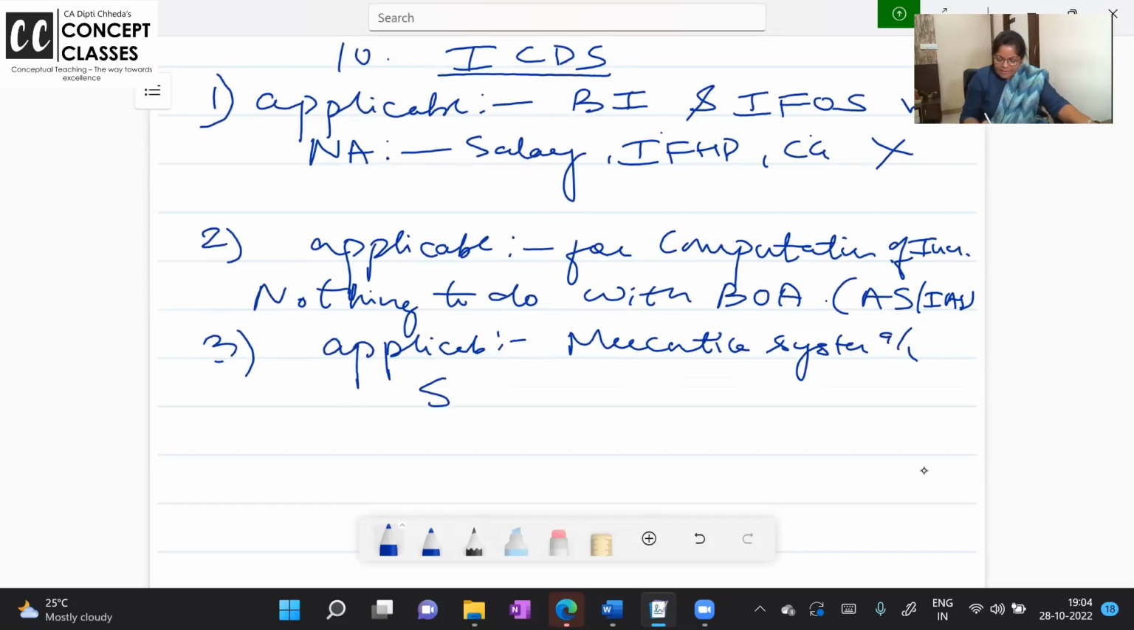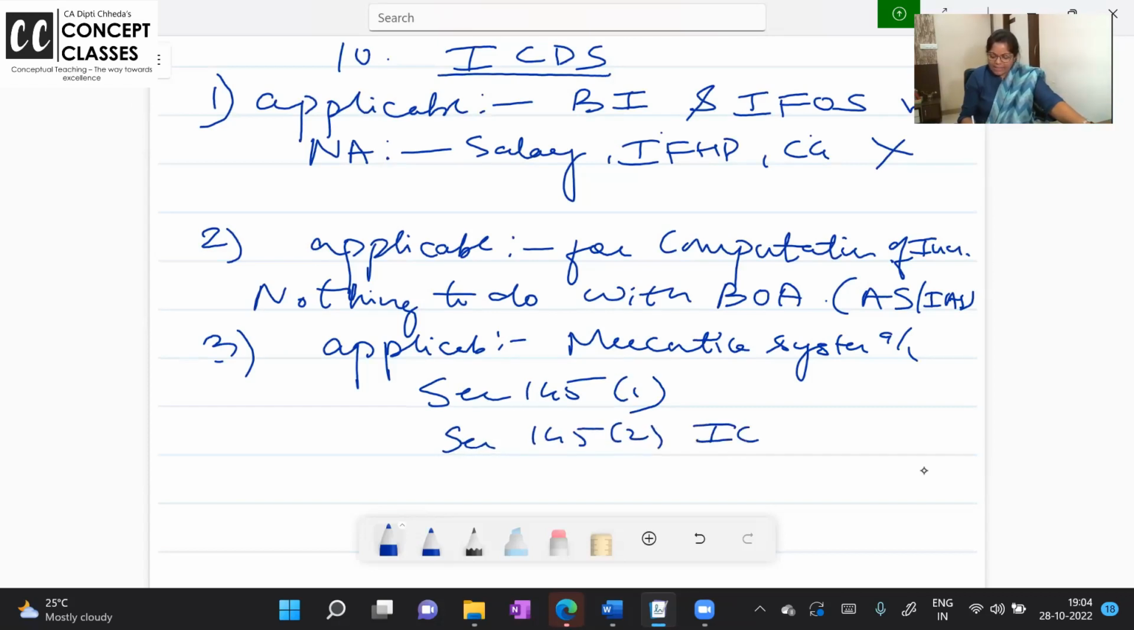Now, ICDS is applicable only if you follow the mercantile system of accounting. Now, when I say system of accounting, section 145 pops up. And what does 145 say? It says the method of accounting you follow. 145 subsection 1. 145 subsection 2 is talking about ICDS. But 145.1 says you can either follow the cash system or the mercantile system. You cannot follow a hybrid method.